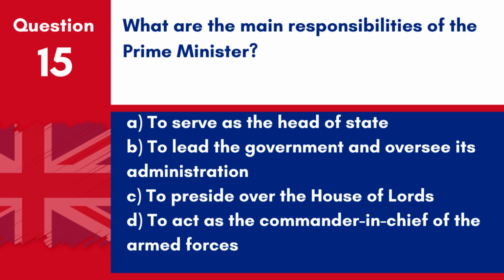Question 15. What are the main responsibilities of the Prime Minister? A. To serve as the head of state. B. To lead the government and oversee its administration. C. To preside over the House of Lords. D. To act as the Commander-in-Chief of the Armed Forces. Answer B. To lead the government and oversee its administration. The main responsibilities of the Prime Minister include leading the government and overseeing its administration.